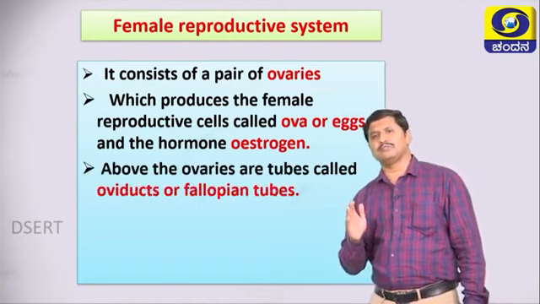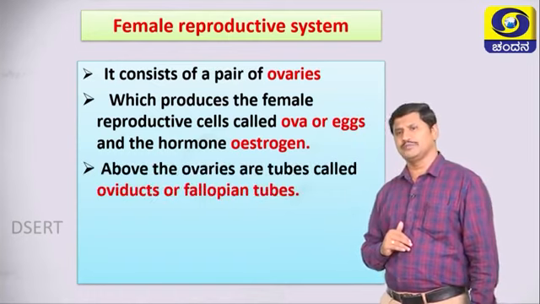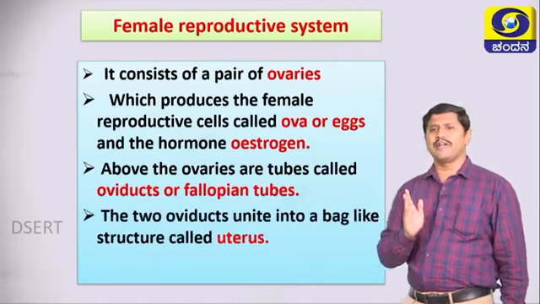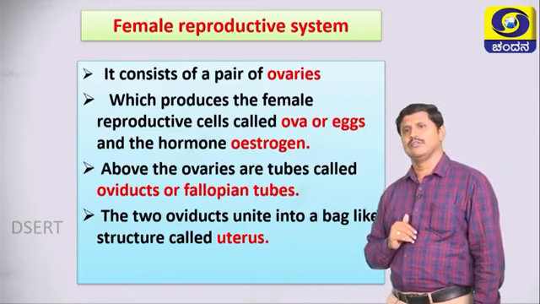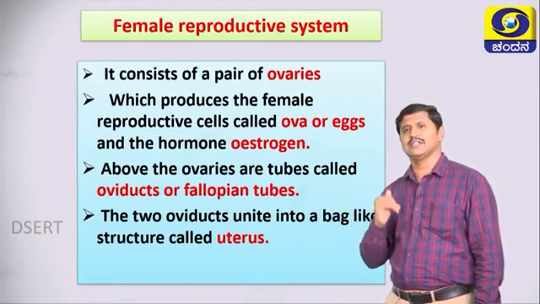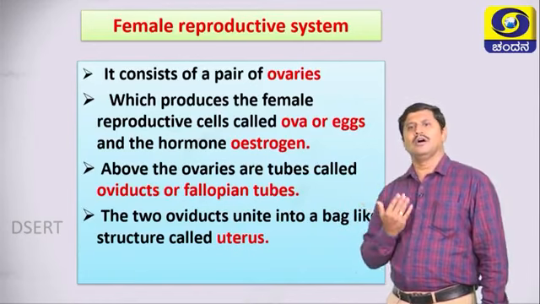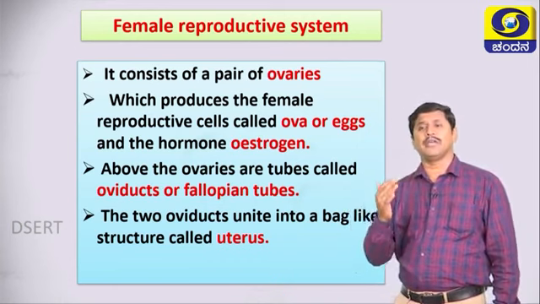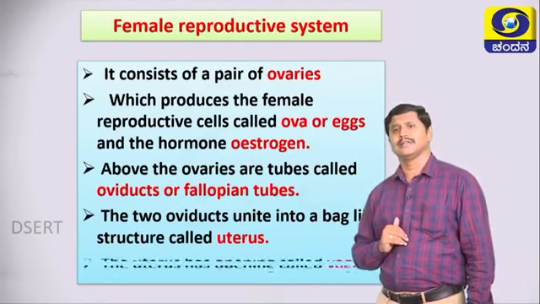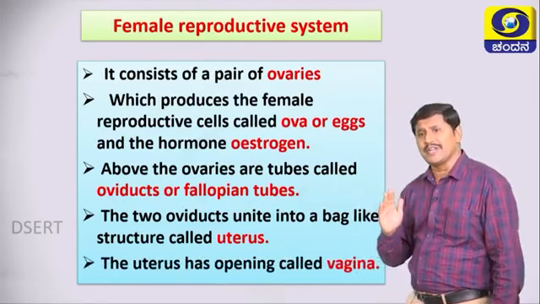Above the ovaries are tubes called oviducts or fallopian tubes, and the two oviducts unite into a bag-like structure called uterus. Okay, these are the important structures: ovaries, then oviduct, uterus, vagina are the important parts of the female reproductive system. Okay. Uterus has an opening called vagina.